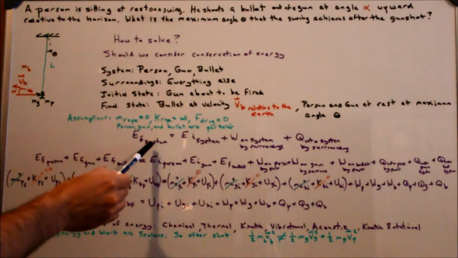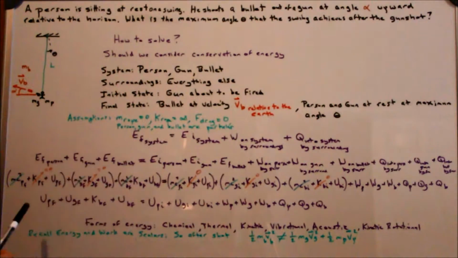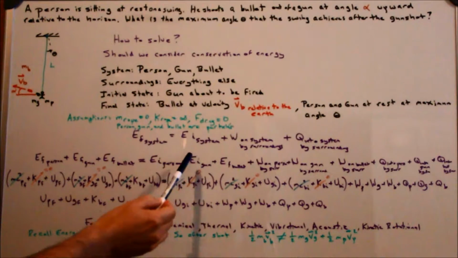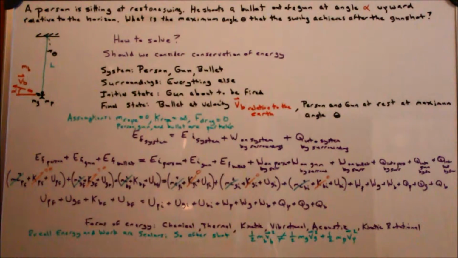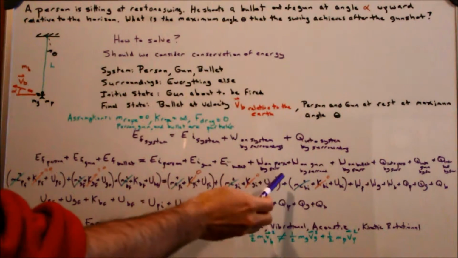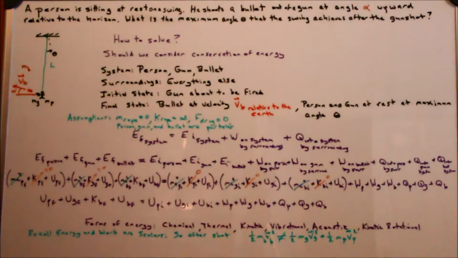Now if I break that out, the energy in the system's final state is the sum of the energy of each thing. So the person, the gun, and the bullet each have their final energy, and the system is my same three parts again, with their initial conditions, not final. So those three values, their total energy, plus work done on the person, the gun, and the bullet by the surroundings, and then the heat transfer, thermal energy given to the person, gun, or bullet.